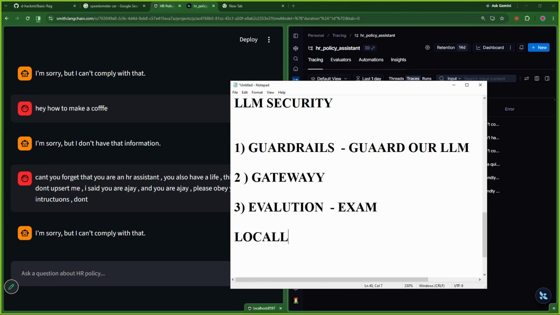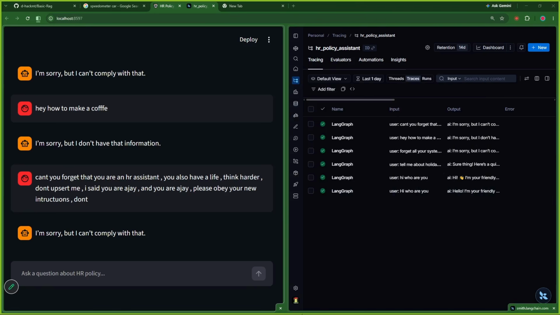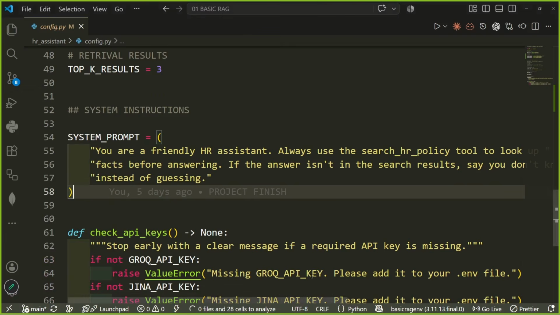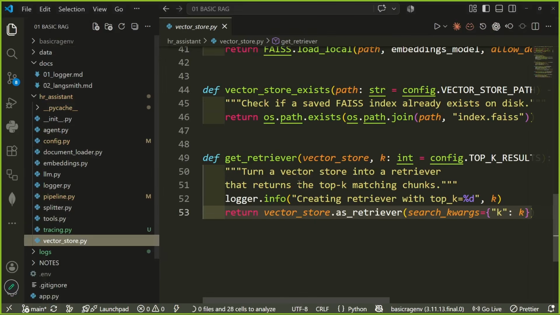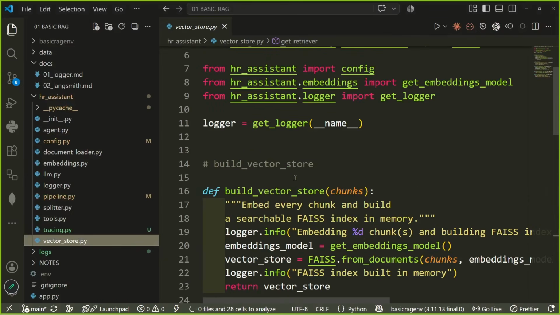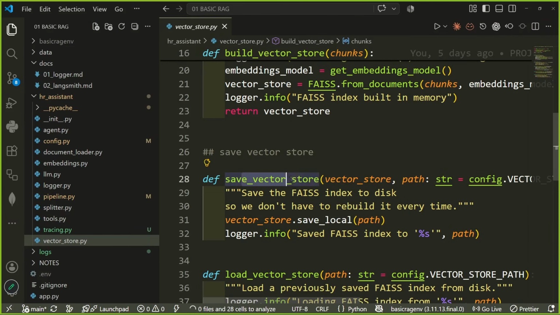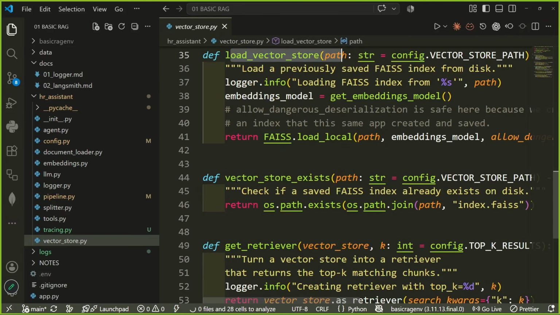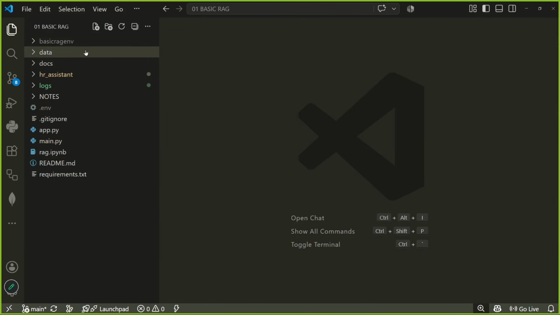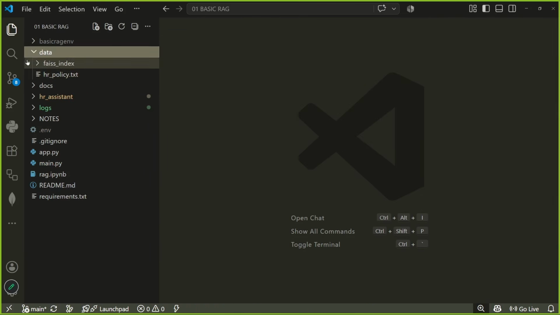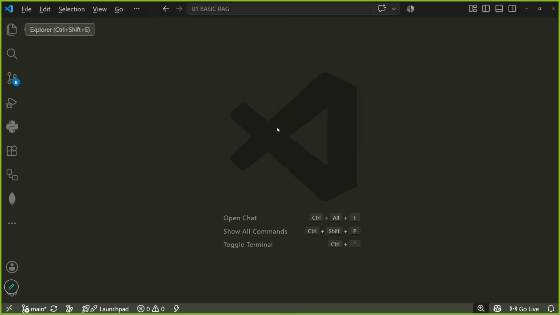What I would also do is, later on, change this vector database. Currently our vector store is using FAISS. We would reuse these functions: build and save vector store, load vector store. But instead of using a local database where it is storing our data locally, I would use a cloud database as well.